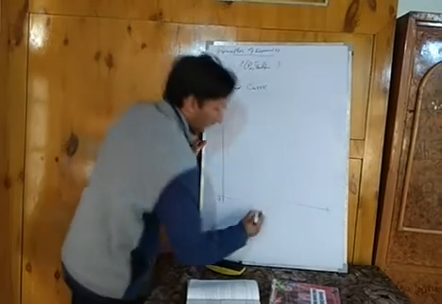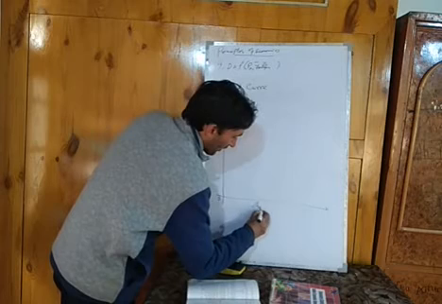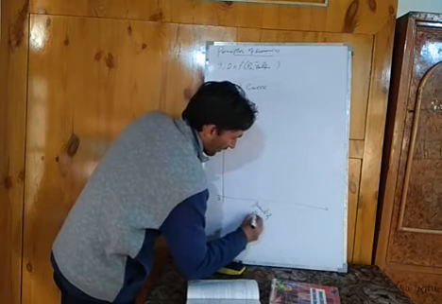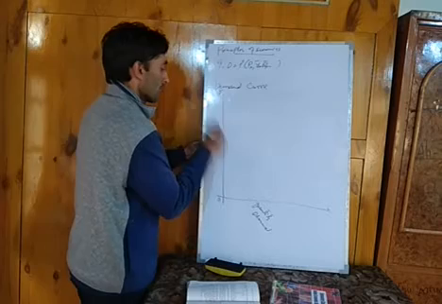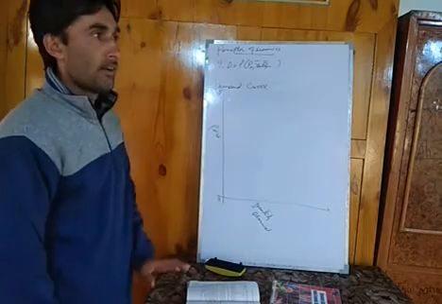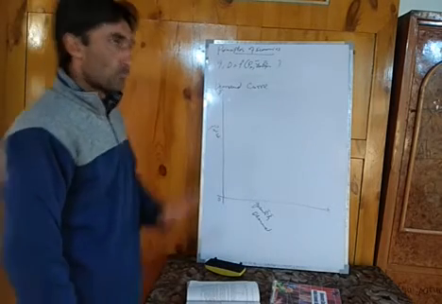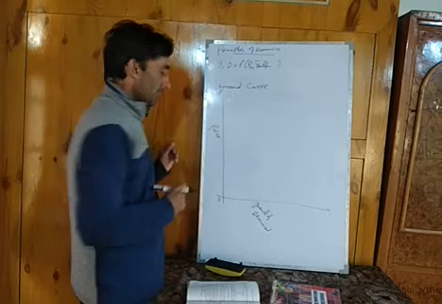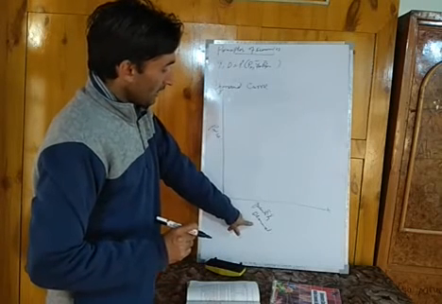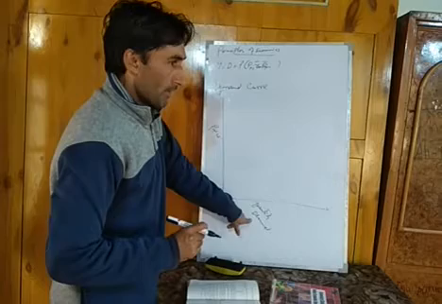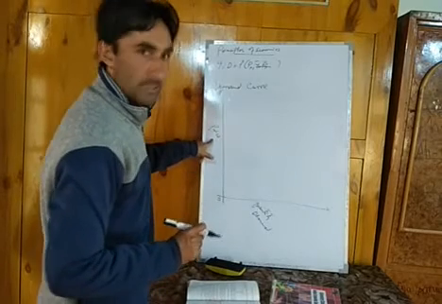Along OX, we measure quantity demand. And along OY, we measure price. Here, I will put your attention on one thing: the quantity demand is the dependent variable and price is the independent variable.